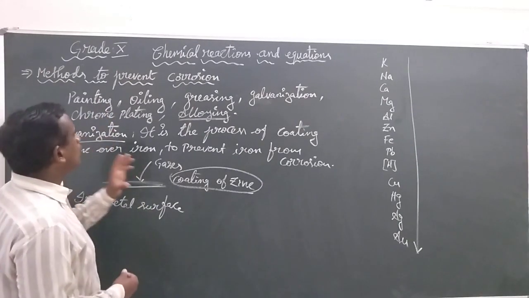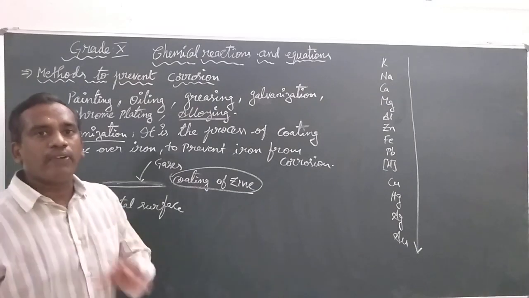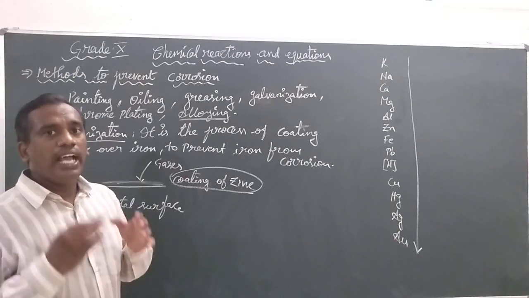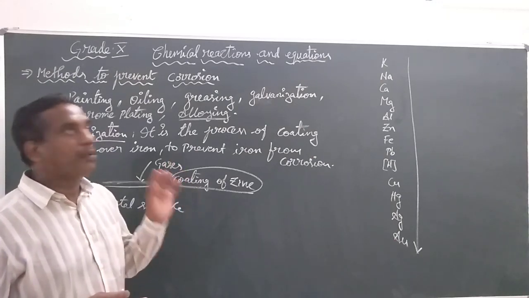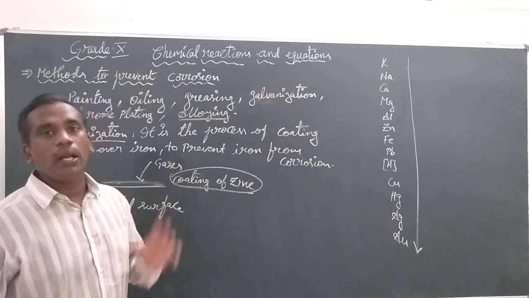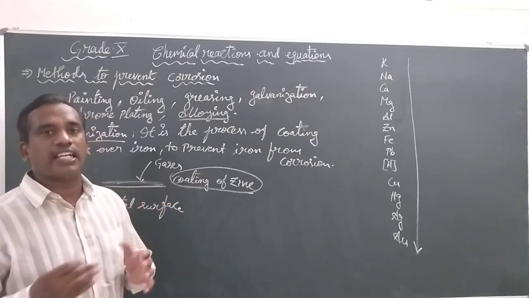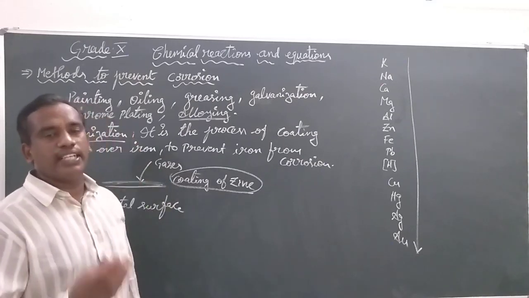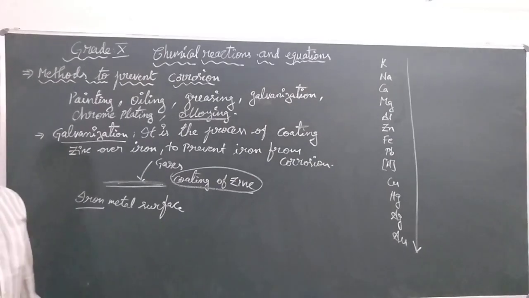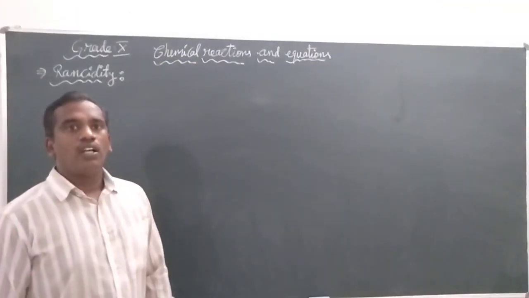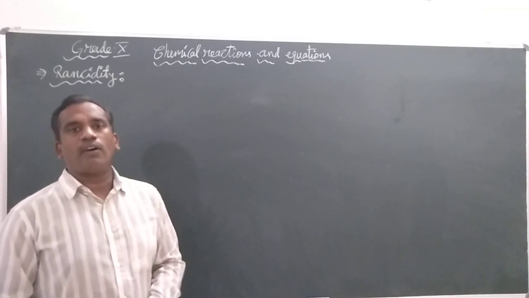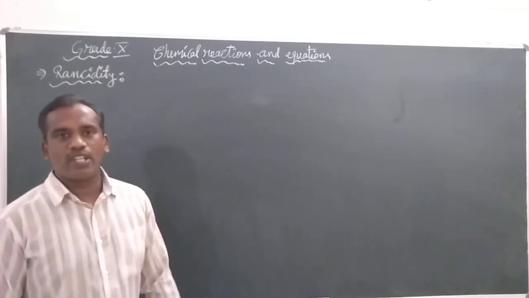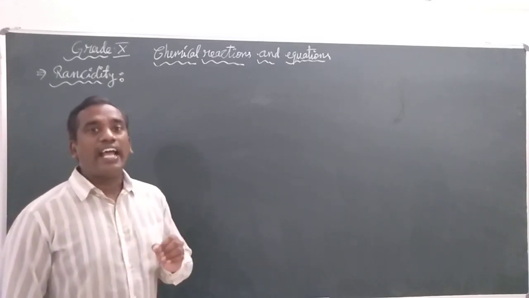So, these are a few of the methods to prevent the process of corrosion. Corrosion can be prevented by any one method, and there are various methods other than these also. So, let us take up the next point in this chapter. Let us see the last topic of this chapter, that is called rancidity.